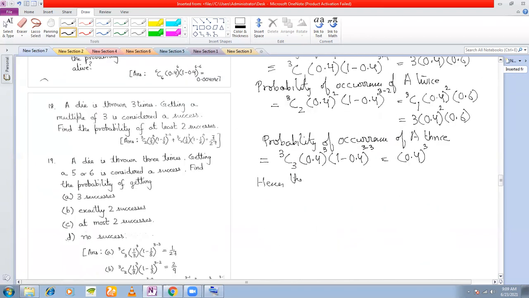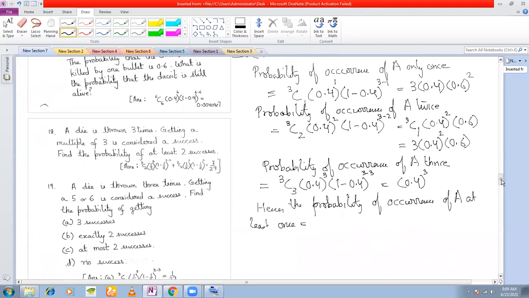Hence, the probability of occurrence of A at least once is equal to 3 into 0.4 into 0.6 square plus 3 into 0.4 square into 0.6 plus 0.4 cube.